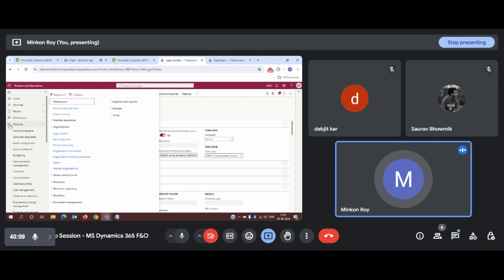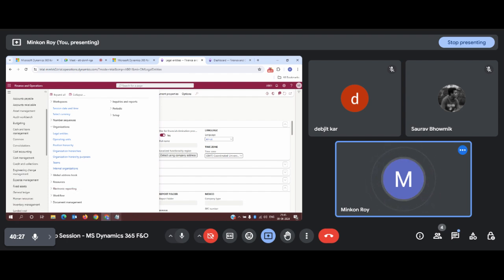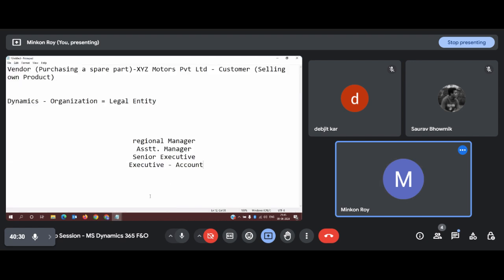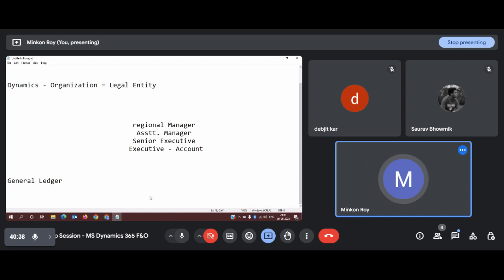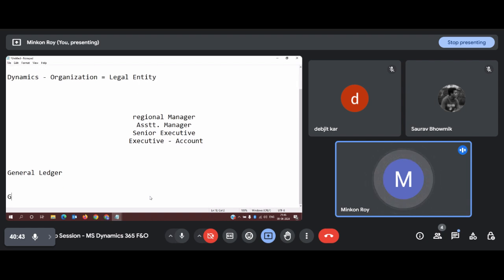Now, if you want to know what the mandatory setups are that need to be carried out for completing the legal entity creation in the system, you need to know one more thing on the very first day, that you need to go to one of the forms. And what form is it? The form name is general ledger. Okay, now where can I locate this general ledger? So do remember the navigation path is, there will be a module known as general ledger.